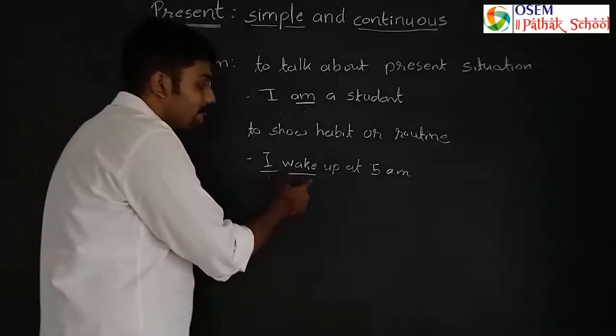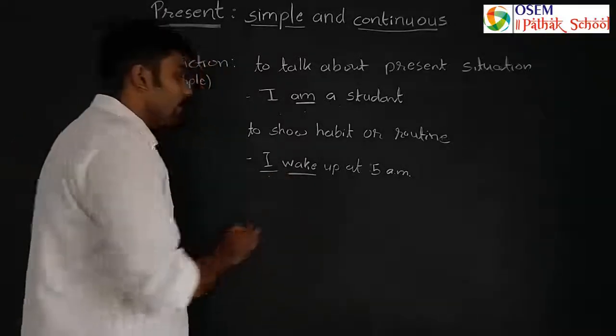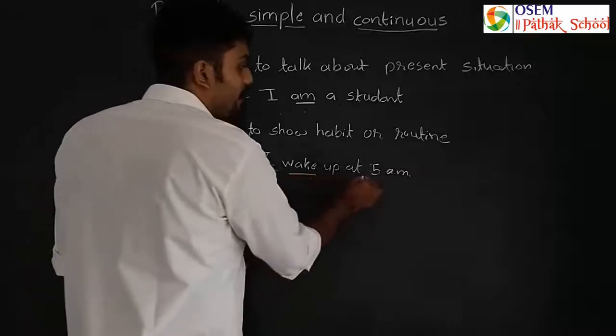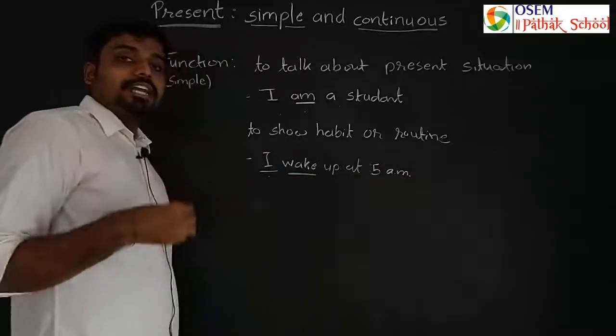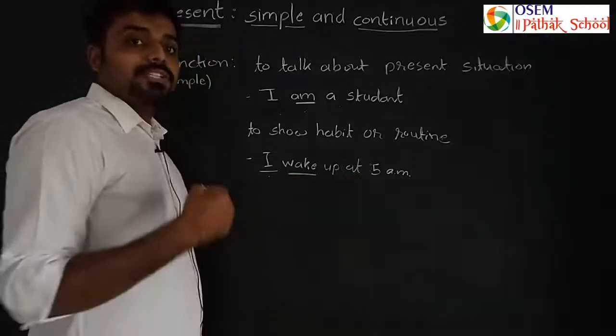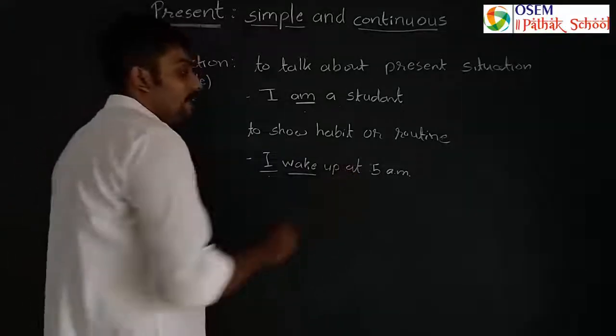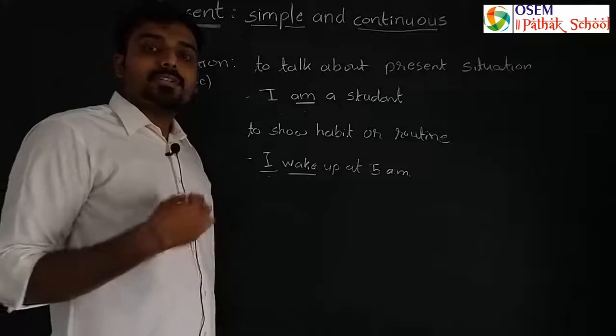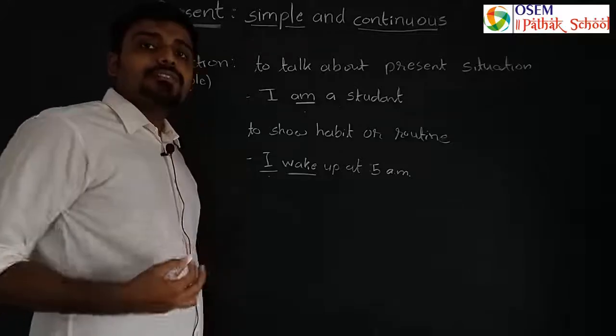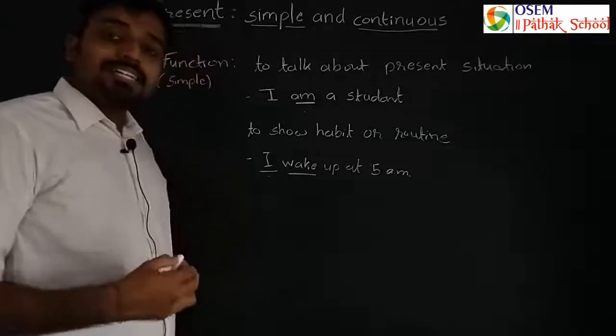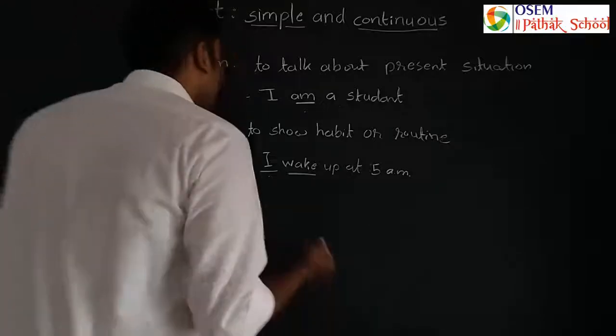So I use wake. Wake is a base form, right? So I wake up at 5 a.m. So I use simple present tense to show my routine or habit. To wake up early at 5 a.m. is your routine, यानी कि आप हर रोज वही रूटीन के साथ उठते हो.